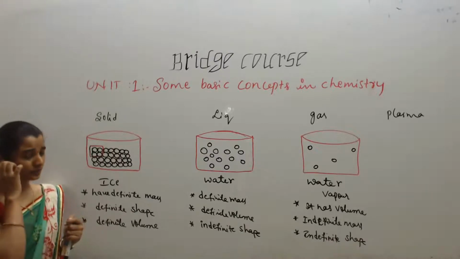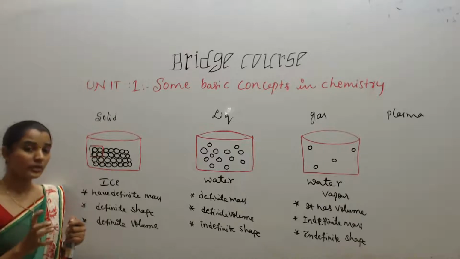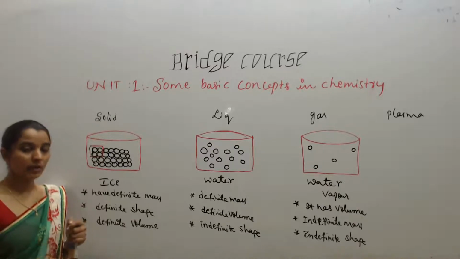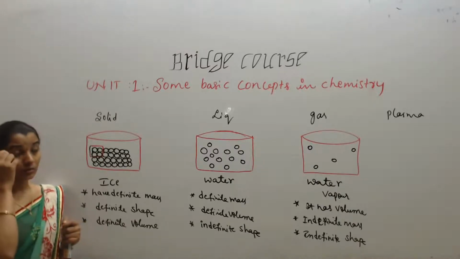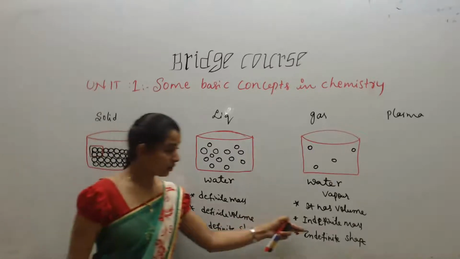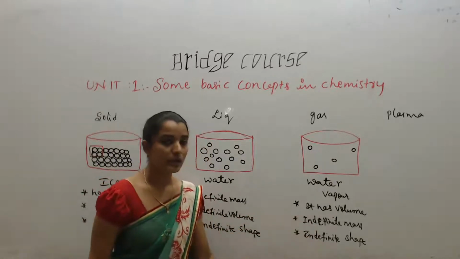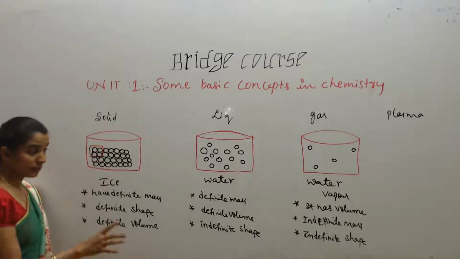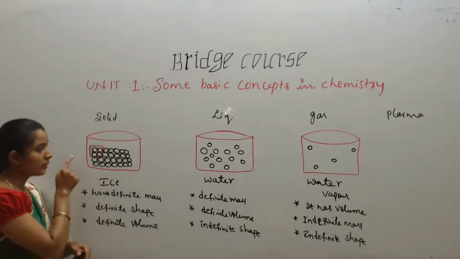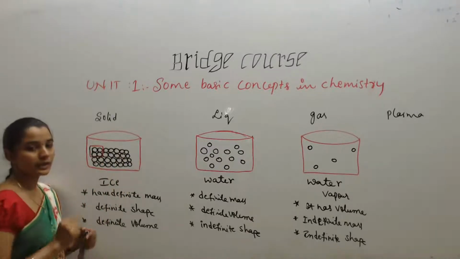So if we fill air in that doll, it will get the shape of the doll. Okay, so this is what I am telling. Gases don't have any definite mass and any definite shape, while solids and liquids have definite mass and definite shape. This is what solid, liquid, and gas are.